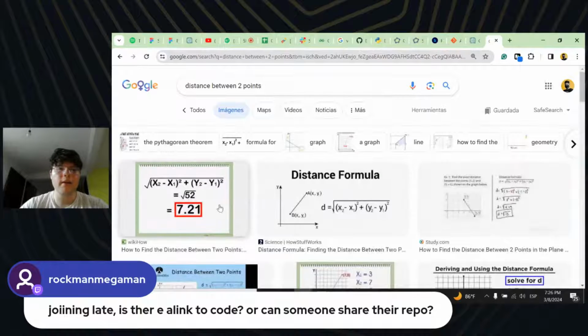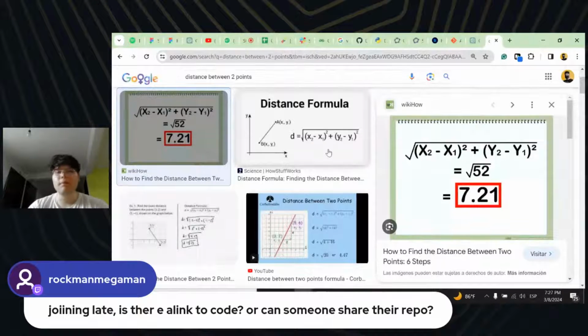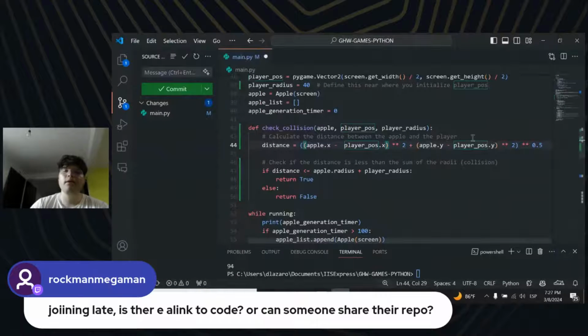This is the formula. You can imagine it's something like x2 minus x1 squared plus y2 minus y1 squared and all this stuff.